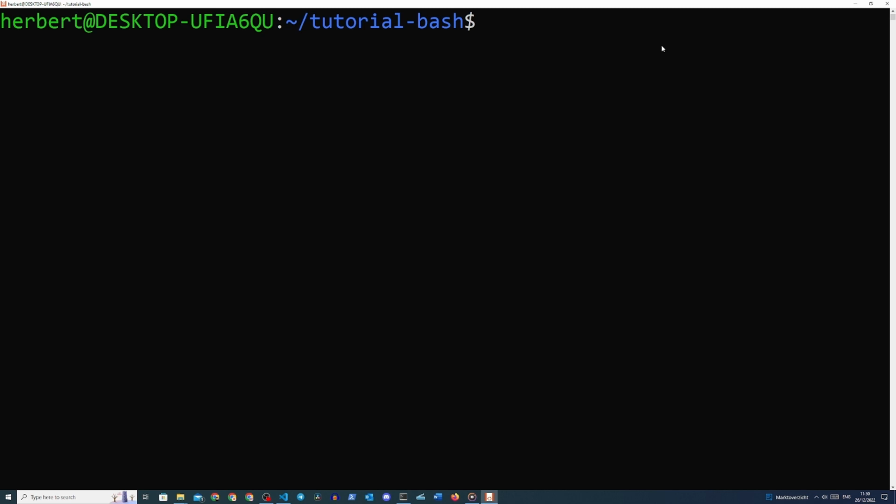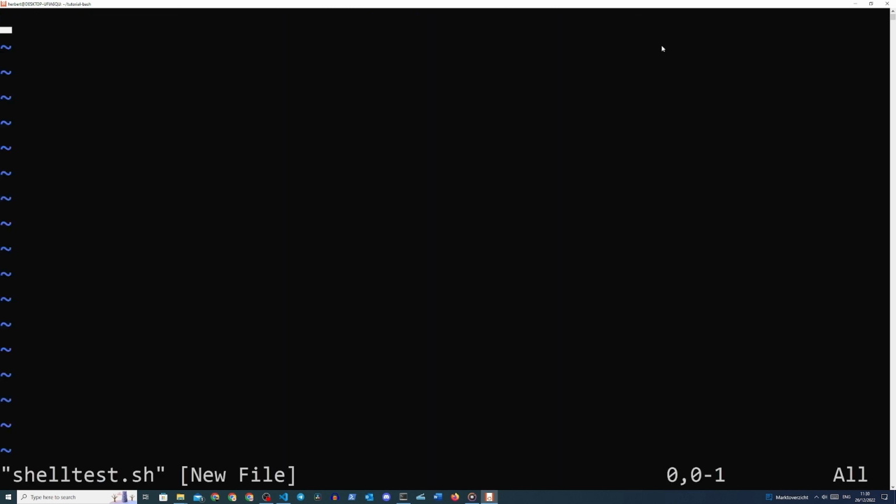So now finally, we're going to write a shell script with the knowledge we just gathered in the previous section. Start off by first opening your Vim text editor and name the text file shelltest.sh, like so. vim shelltest.sh.